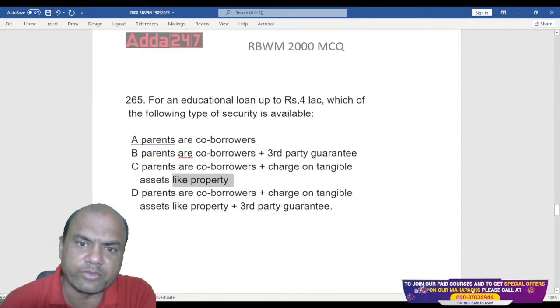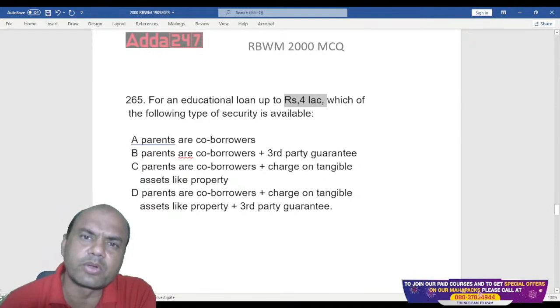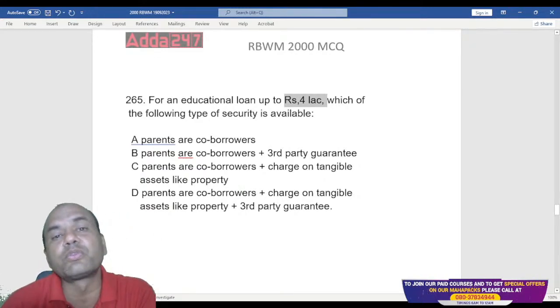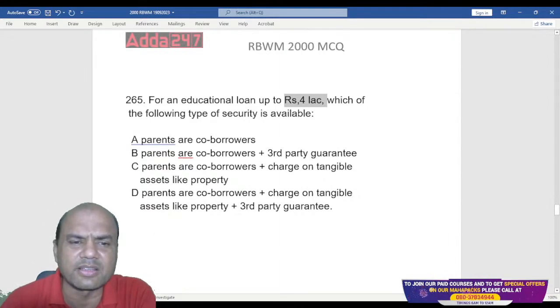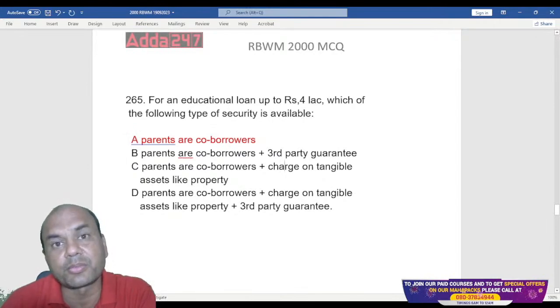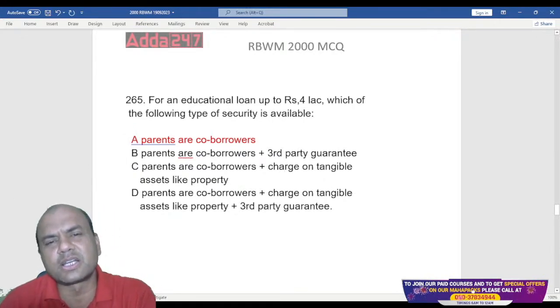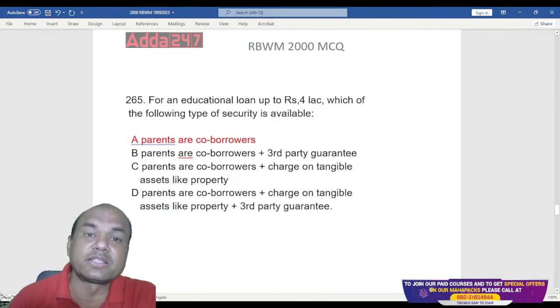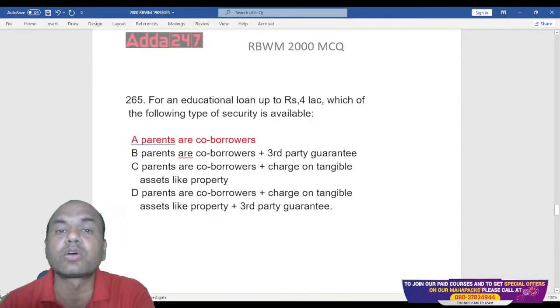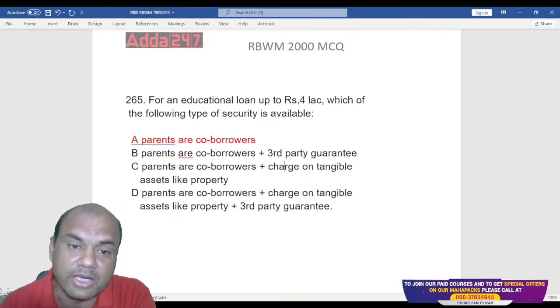So for 4 lakhs, what will the bank take? Remember, 4 lakhs is not a big amount now for banking. Earlier, 20-25 years back, it was a big amount. Now nothing. Just parents as co-borrowers and the loan is disbursed up to 4 lakhs. Nowadays, loans are disbursed up to 10 lakhs based on CIBIL, just CIBIL, zero documentation. Only based on CIBIL. So in which world are we?